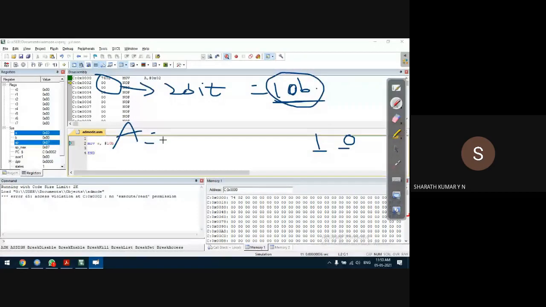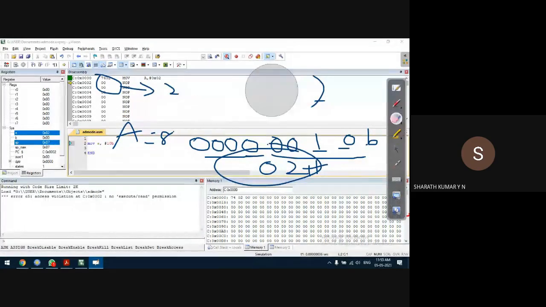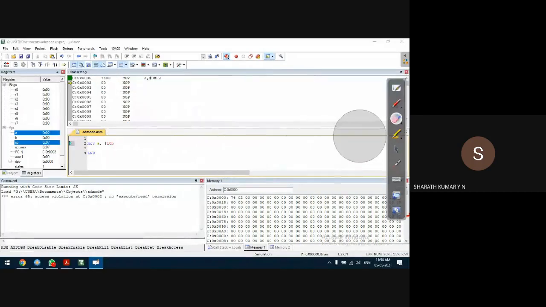The accumulator is 8 bits in size. So the compiler has to fill the leftover positions with zeros, because it has to load something into the other bit positions. It cannot keep them open. So now you see the binary is 00000010B. In hexadecimal, it is 02H. This is very simple. All these number systems we are already familiar with. That's not the issue.